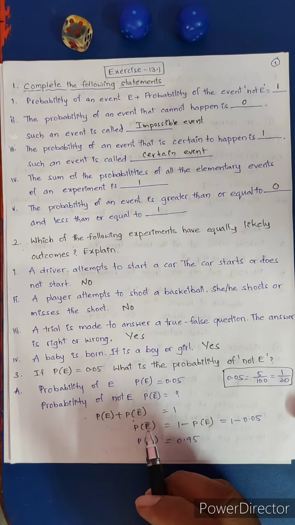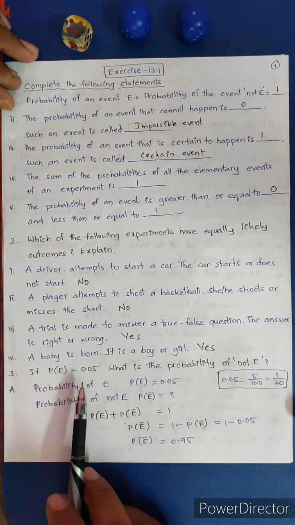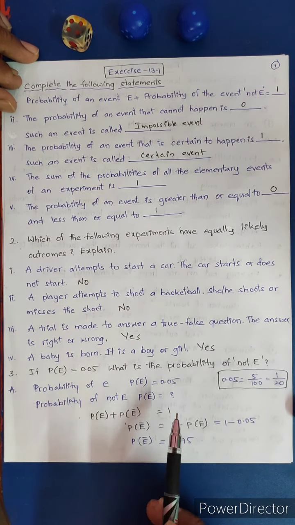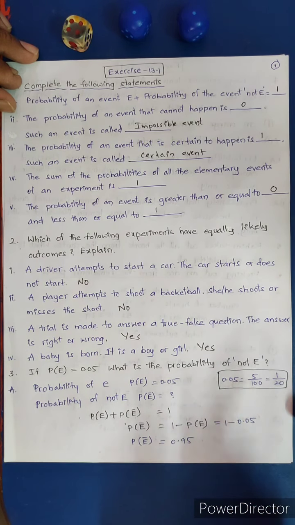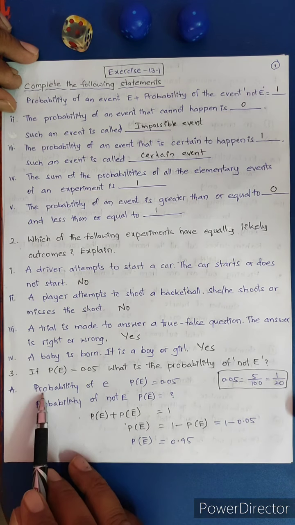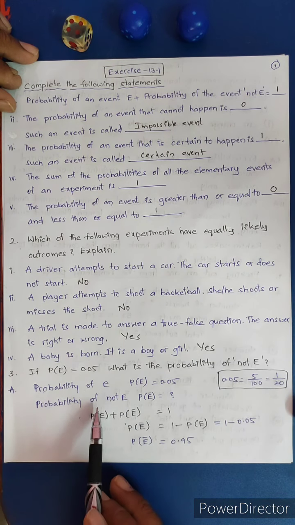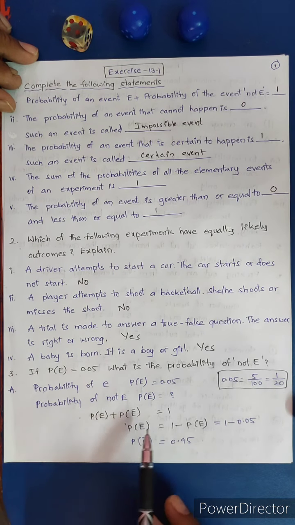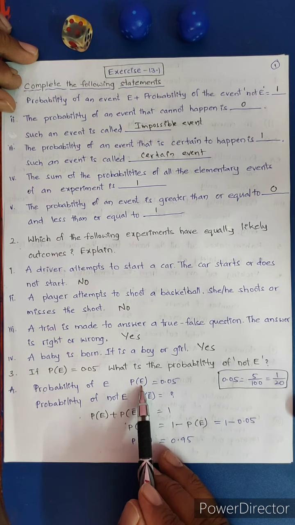Now next, third problem: if P of E, the probability of an event, is 0.05, what is the probability of not E? P of E plus P of E dash is equal to 1. This is the formula in probability. P of E is 0.05, and we are asked P of E dash. Using this formula, we have the value of the probability of the event.